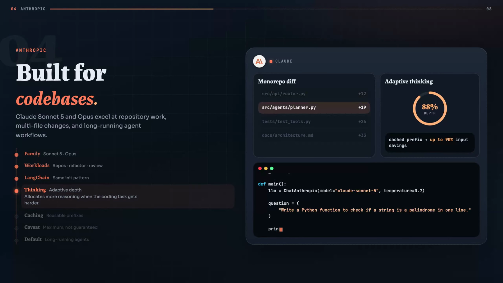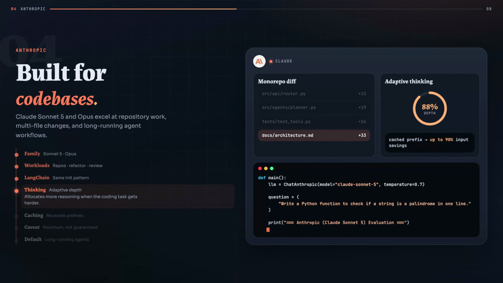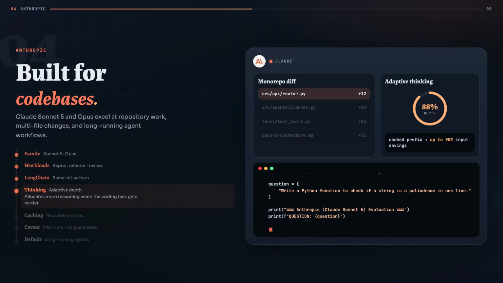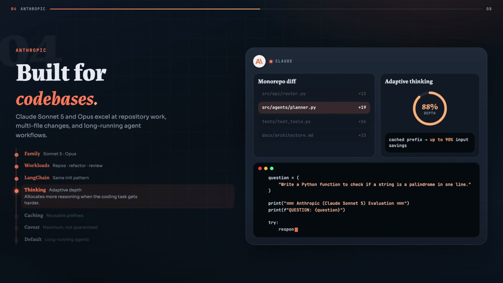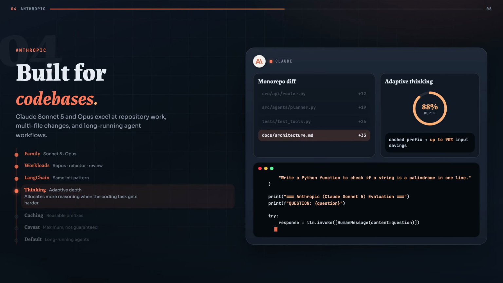In LangChain, Claude can also be initialized through init_chat_model. Claude's adaptive thinking system allows the model to dynamically allocate more reasoning effort when a task becomes difficult. This is useful when a coding agent moves from simple file inspection into complex dependency analysis or architectural planning.